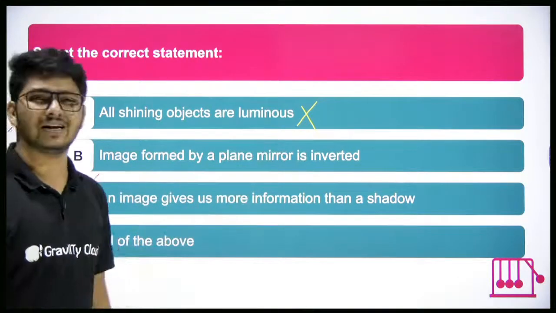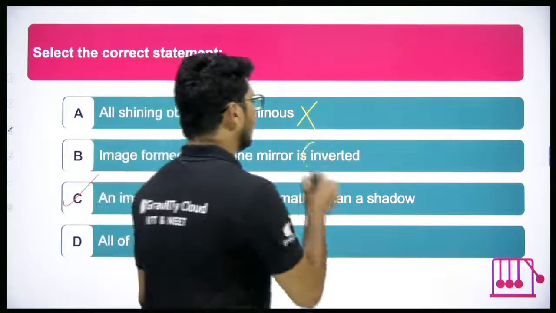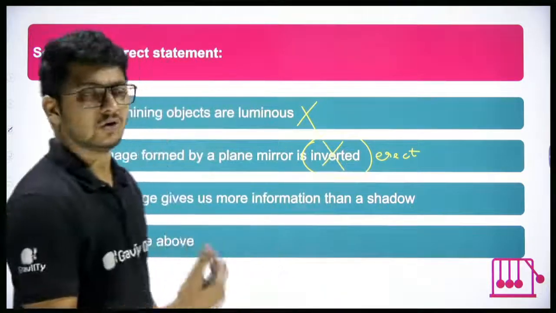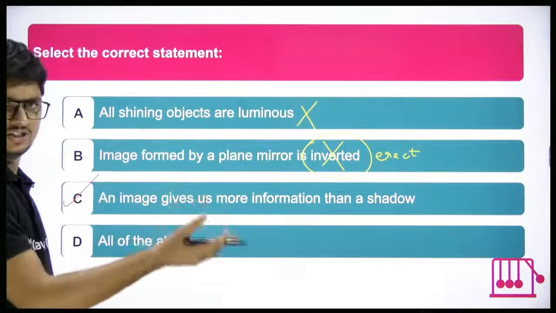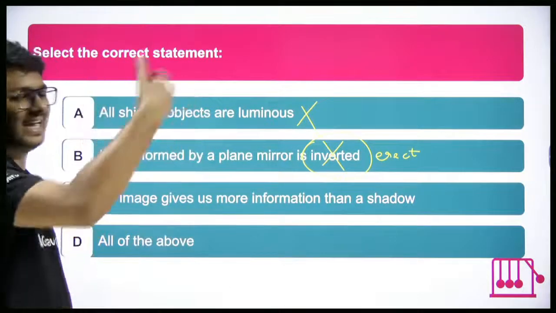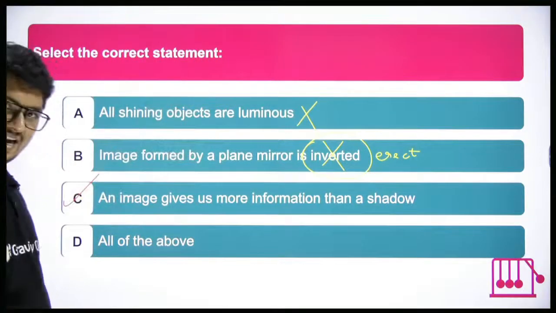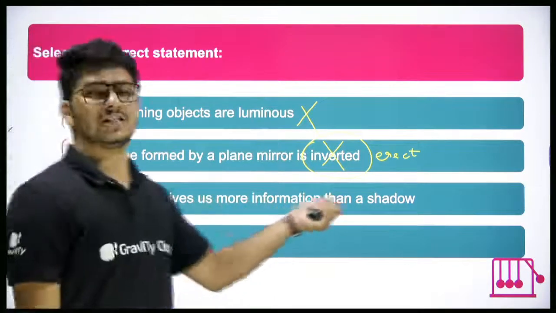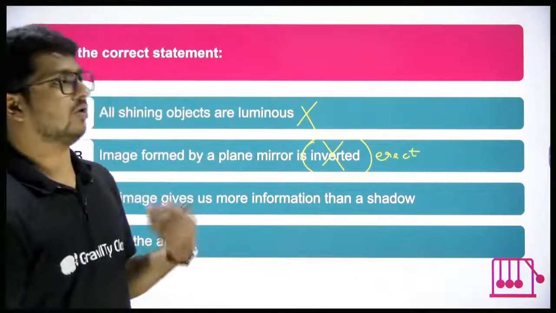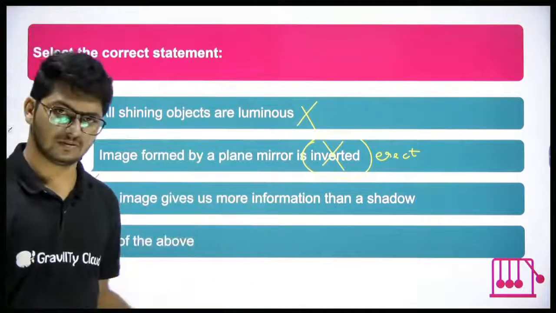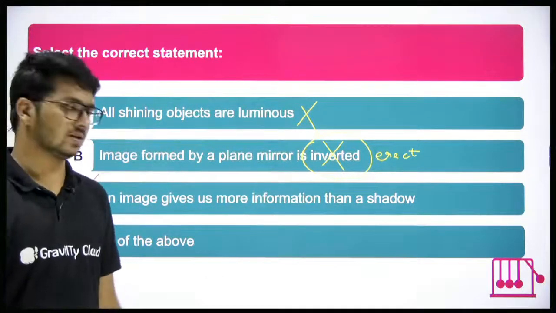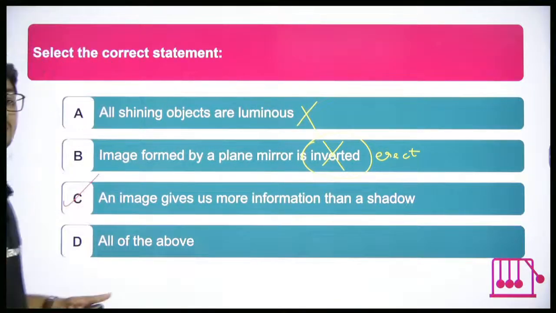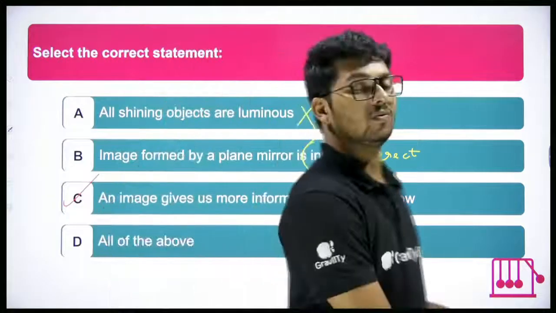Image formed by a plane mirror is inverted? No, it is erect. Whenever we look into a mirror, the image of ourselves also has its head at the top, which means it is erect. An image gives us more information than a shadow? Yes, absolutely correct. When we look at our image in a mirror, that image gives us much more information: color, height, size, everything. That is the reason why image is better. It gives more information than a shadow.